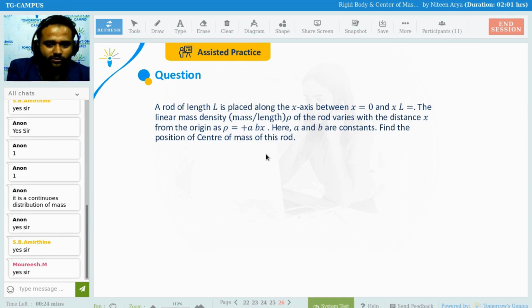Okay. So this is your first question. As you can see here, your mass density is related to x. Clear? I give you a hint. Do this. Find the position of center of mass of this rod.